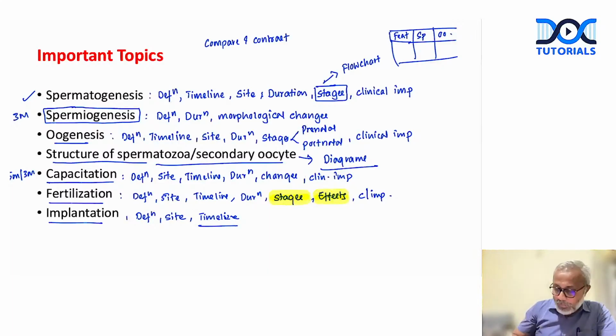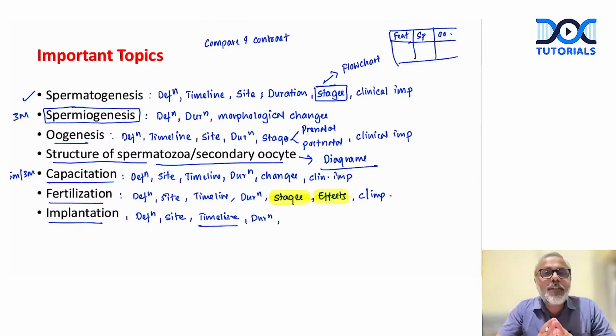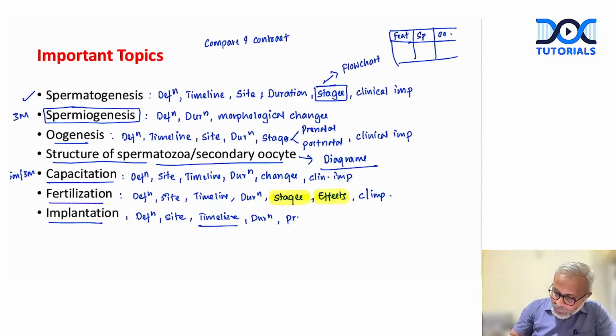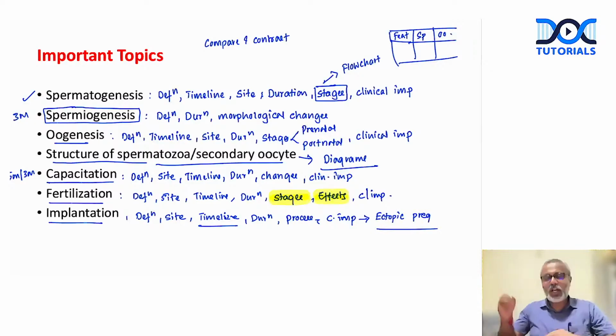Okay. What about duration? Remember, the entire process of implantation from beginning to completion takes roughly about 6 to 7 days, right? Then the process. We need to explain the process of implantation. Then we need to talk about the clinical importance, where we will speak about the ectopic pregnancy, right? So this is how we write.